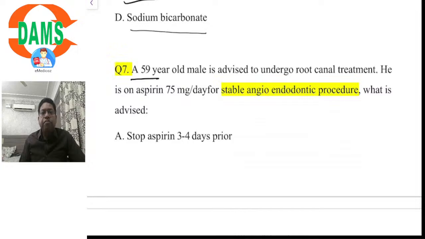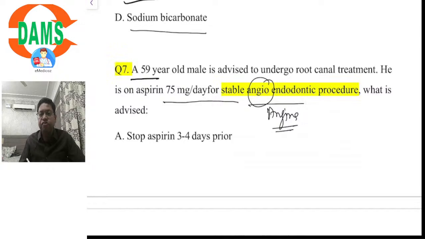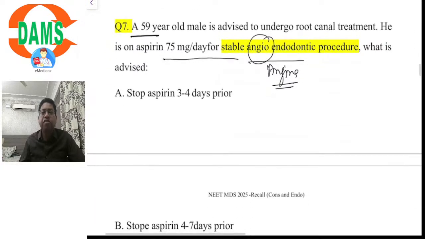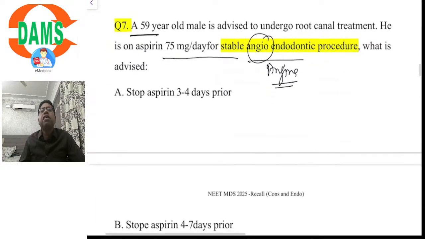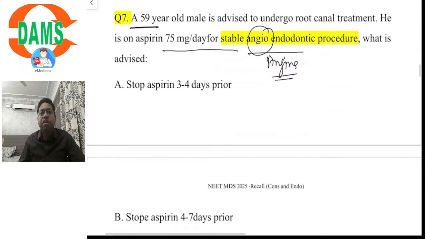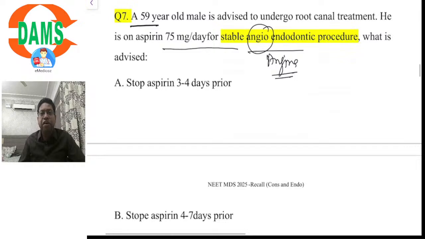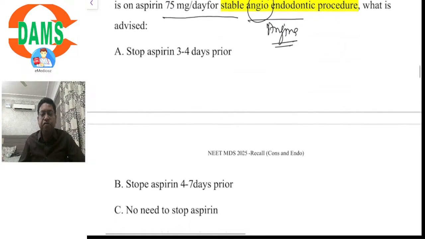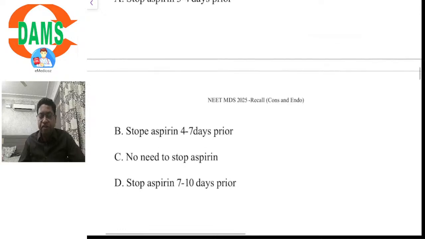Another question, related with a short patient history: a 59-year-old male patient is advised to undergo root canal treatment. He is on aspirin 75 milligrams per day for stable angina. What is advised for such patients before undergoing root canal treatment? A patient on long-term, low-dose aspirin therapy to manage stable angina. Stop the aspirin for 3 to 4 days prior. Stop aspirin 4 to 7 days prior. No need to stop aspirin. Or stop aspirin 7 to 10 days prior.